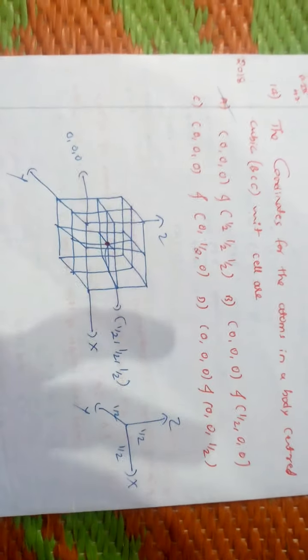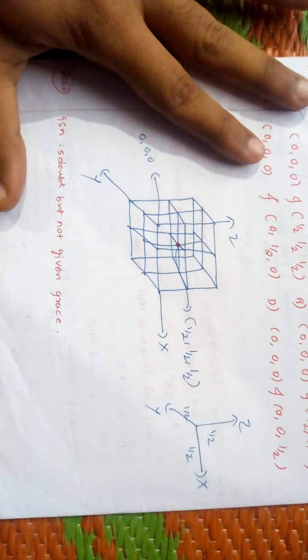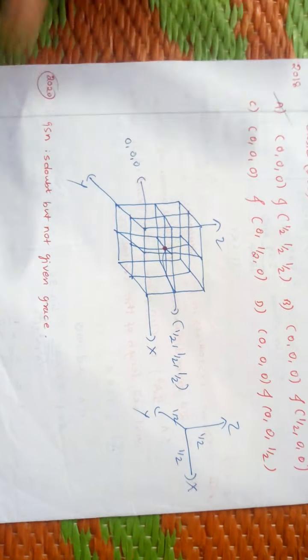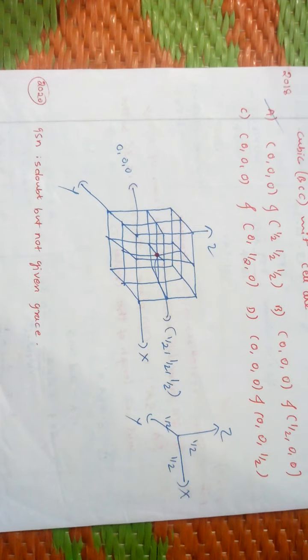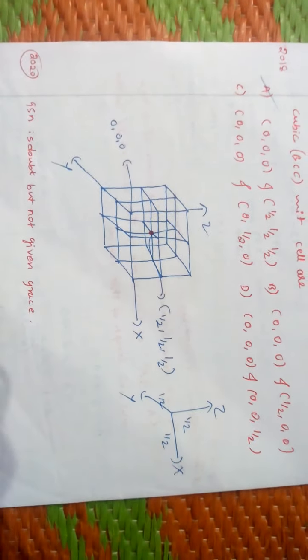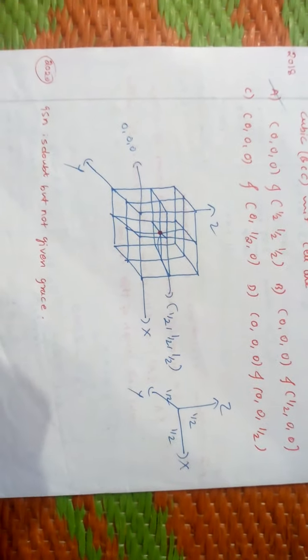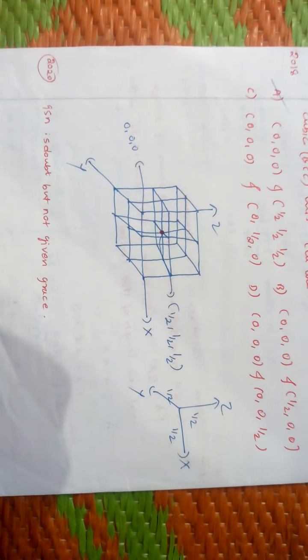So friends, in 2020 one question was asked that is mathematical based, it's actually a wrong question. They have not given grace marks also. Friends, these are all 2012 to 2020 questions, and so I have solved them.